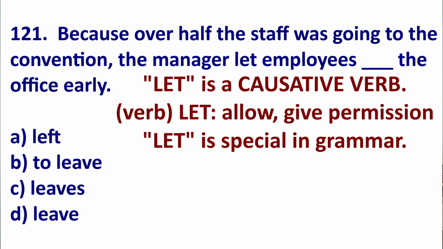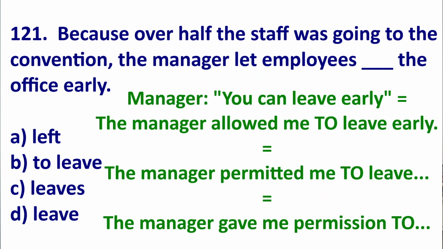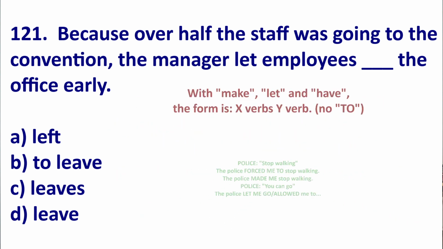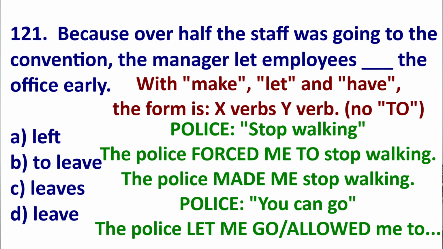However, it is special. Notice the difference. The manager says you can leave early. So the manager allowed me to leave early. The manager permitted me to leave early. Notice X allows, permits Y to verb. However, with the causative verbs make, let, and have, you do not need to.